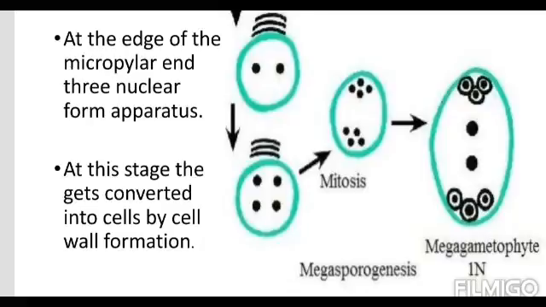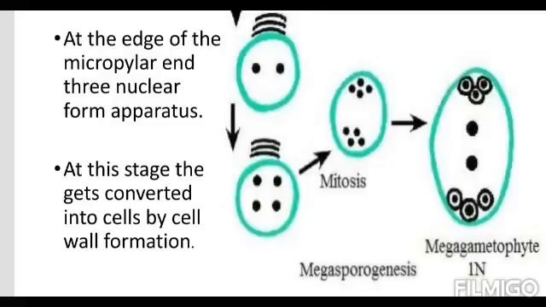Now from these 4 nuclei, one nucleus in each pole moves towards the center and forms the polar nucleus. So out of 4 at each side, one nucleus from each side moves towards the center. So 3 remain up, 3 remain down, and 2 are aligned at the center position. These 2 center nuclei are called polar nuclei, and later these combine to form a diploid secondary nucleus. It is also called the definitive nucleus.